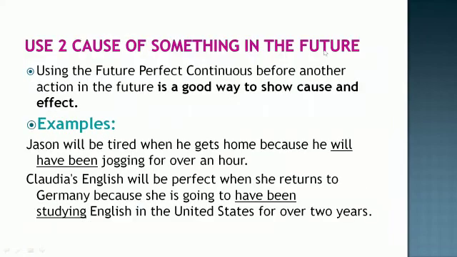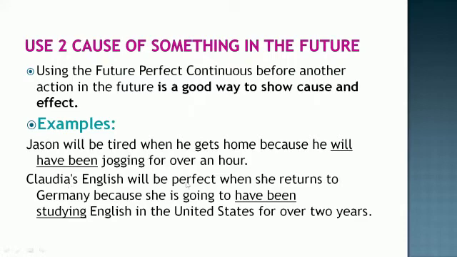Second, cause of something in the future. Using the future perfect continuous before another action in the future is a good way to show cause and effect. Okay, let us understand with the help of an example. Jason will be tired when he gets home because he will have been jogging for over an hour. So this is the future that is visible, that because he will have been jogging for an hour, he will obviously be tired when he reaches home.